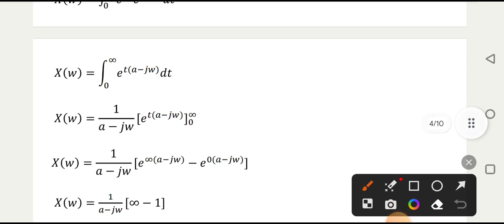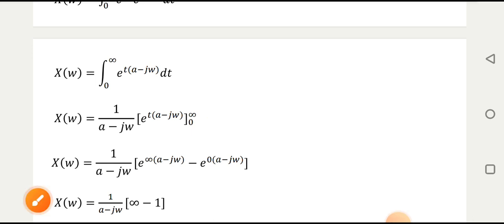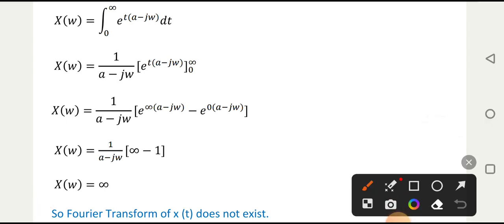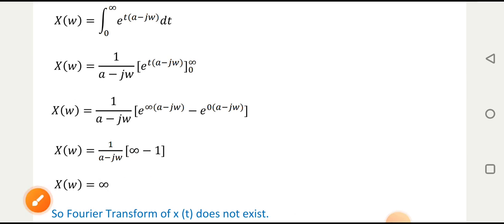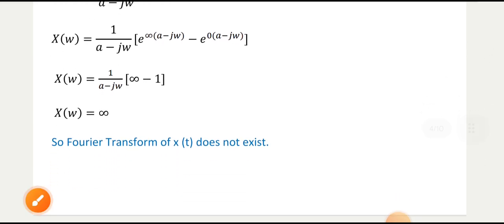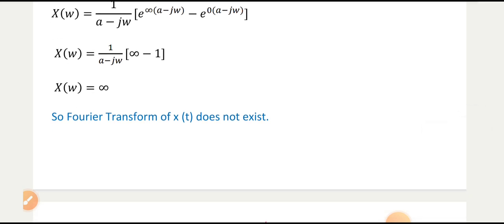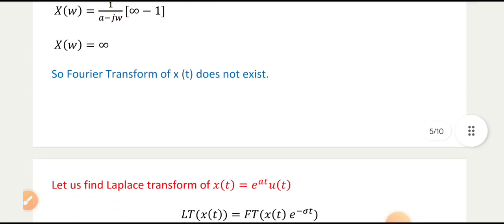After that we solve the integration. You know that this is 1 by (a minus j omega) e raised to t(a minus j omega), from 0 to infinity. If you put in the values, you will again get e raised to infinity, that is infinity. So X(omega) is equal to infinity, so the Fourier transform of x(t) does not exist. There are exceptions, but we are not going to discuss them in this lecture. We just want to say that most of the time, if a signal is not absolutely integrable, that means its area is not finite, the Fourier transform doesn't exist, or we cannot analyze the signal with the Fourier transform.